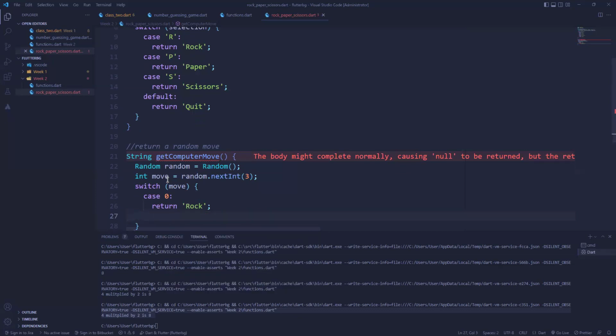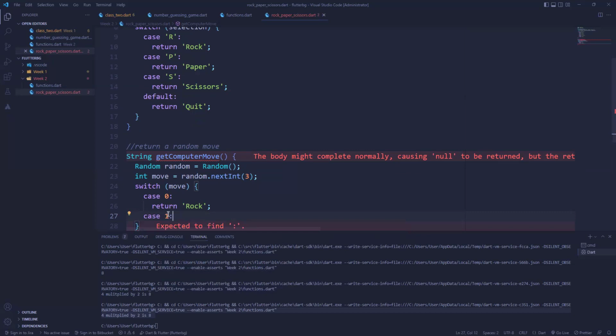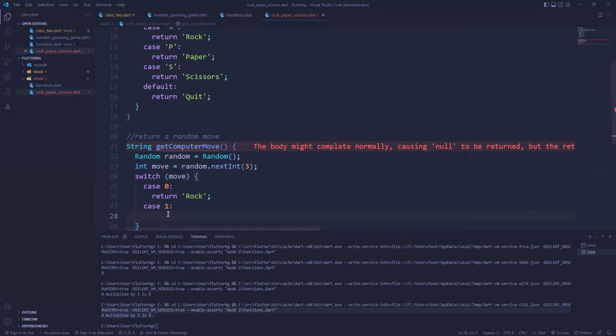Okay, don't worry. So if the second case is 1, if it returns a 1, we return, let's return paper.